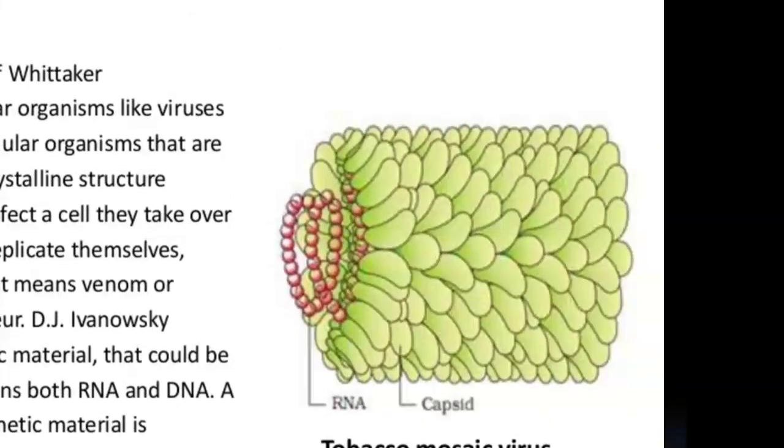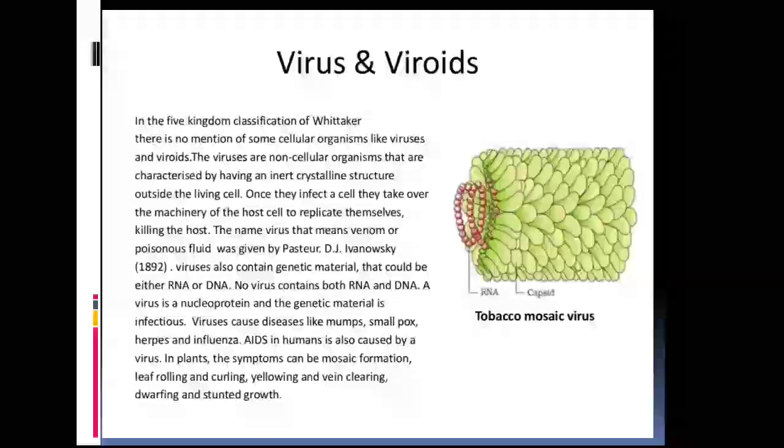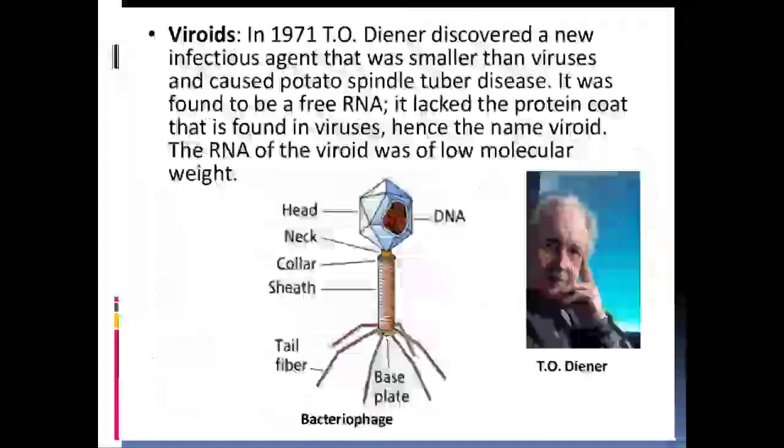So this is the tobacco mosaic virus. The structure of the virus has a capsid made up of protein, and there is single-stranded RNA inside. So this is the TMV, or tobacco mosaic virus, causing the tobacco mosaic disease in the tobacco plant.